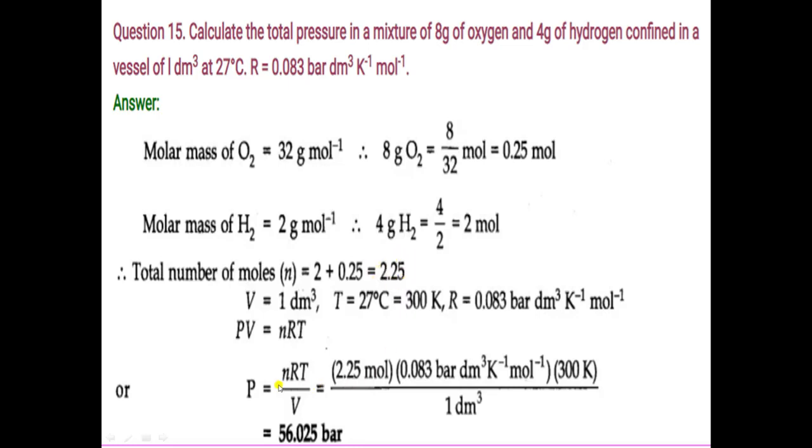So here you will put the values. Value of R is given. Temperature is also given, 27 degrees Celsius, so in Kelvin it is equal to 300, and volume is 1 decimeter cube. It is equal to 56.025 bar.